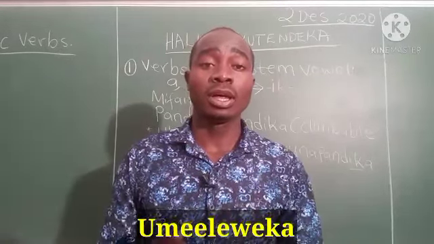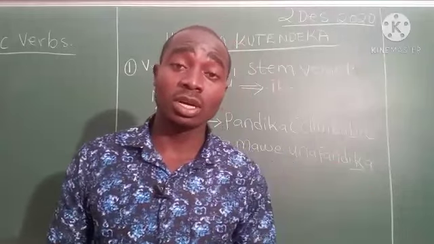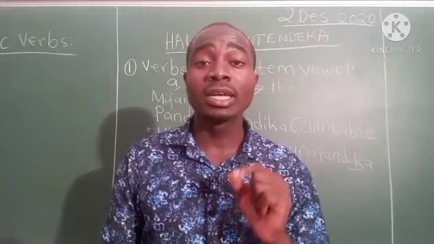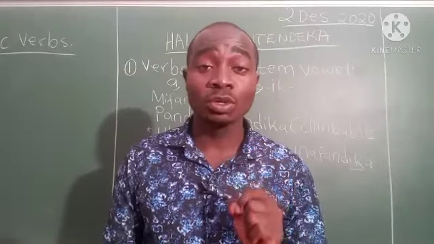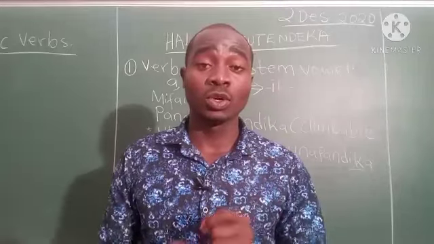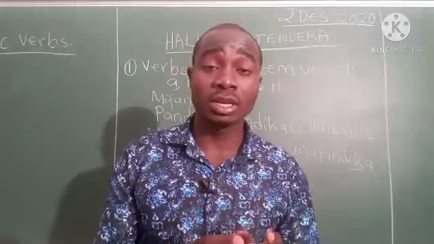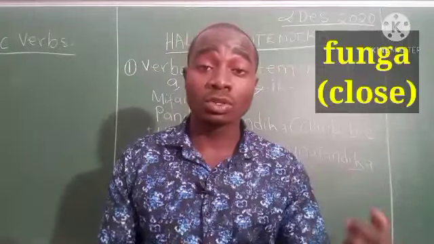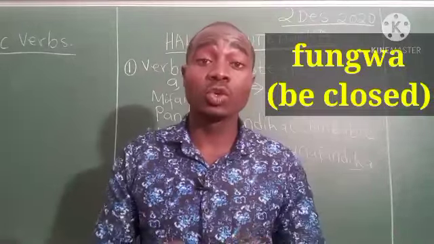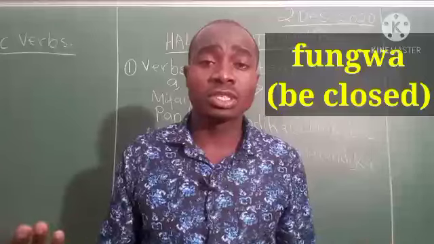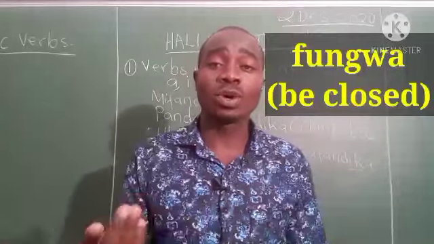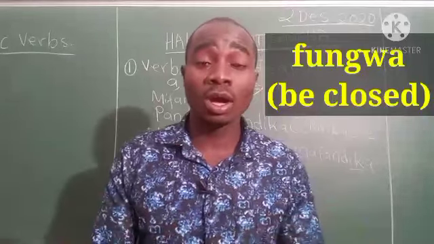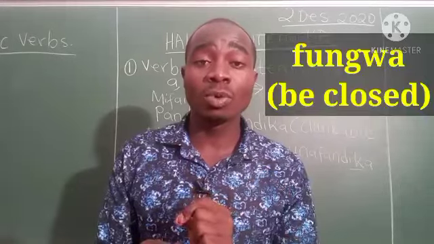As we talked in the previous lesson about the passive verbs, the stative verbs, you don't mention the doer of the action. In the passive verbs, you have to mention who did this. For instance, funga is an active verb, to close. Now, fungwa, to be closed. Now, who closed it? What happened before when it was closed? Now, consider this example.